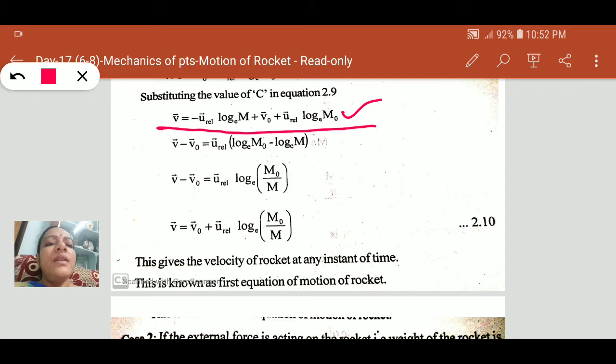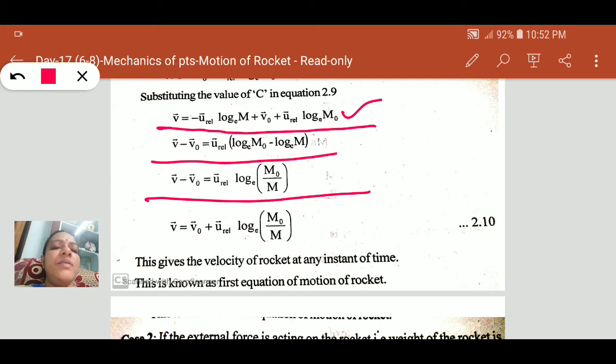On simplifying, v minus v naught is equal to u relative velocity, taking it as common, log e m naught minus log e m.